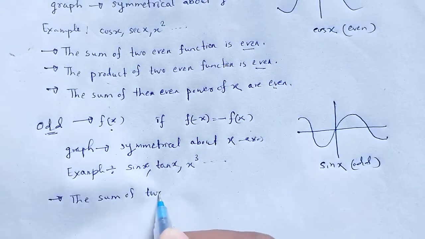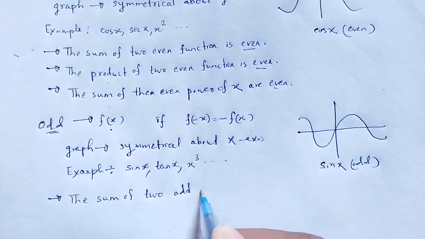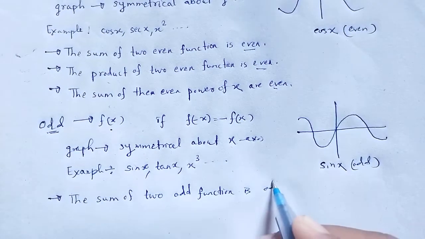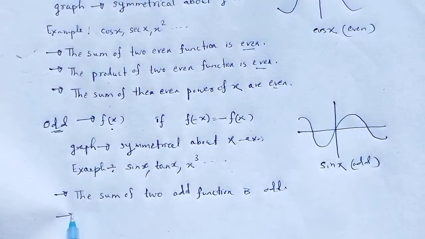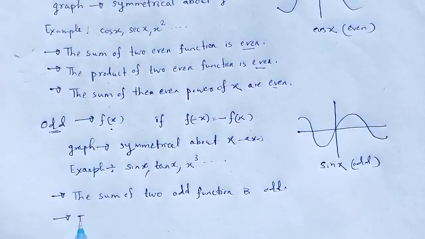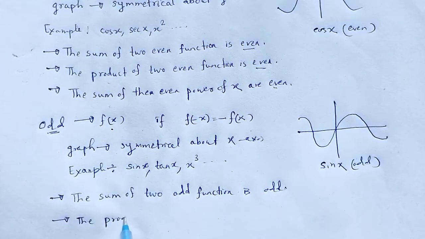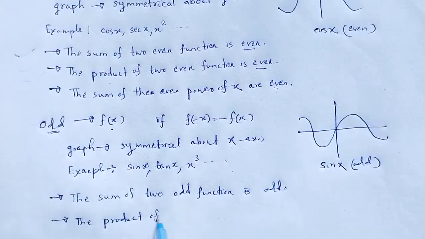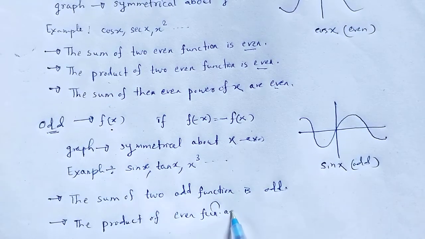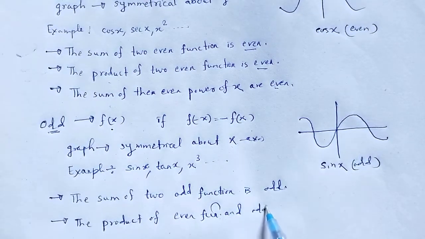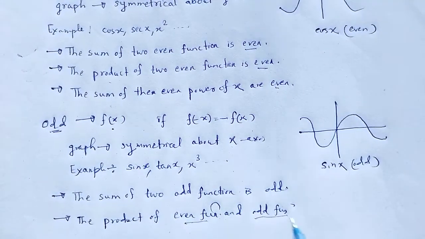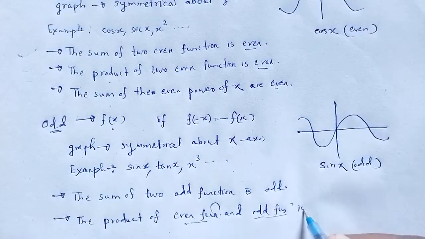two odd functions is odd, and the product of an even function with an odd function results in odd.